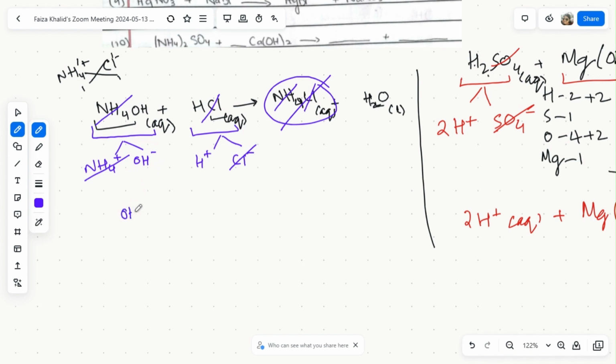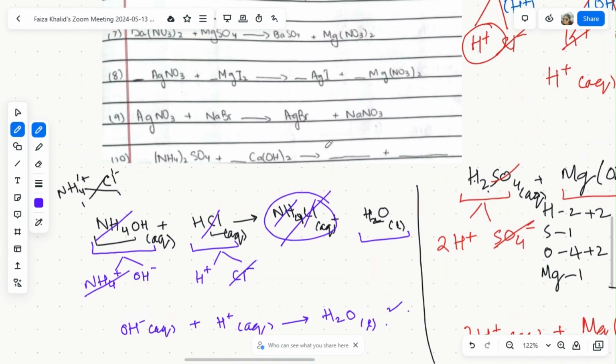Then we'll write OH negative over here, and aqueous is copied over here. Then we have the hydrogen ion over here, then aqueous over here, and then we have water over here in the liquid state. So it would be written like that. Got it, everybody? It is balanced, and it is written balanced.